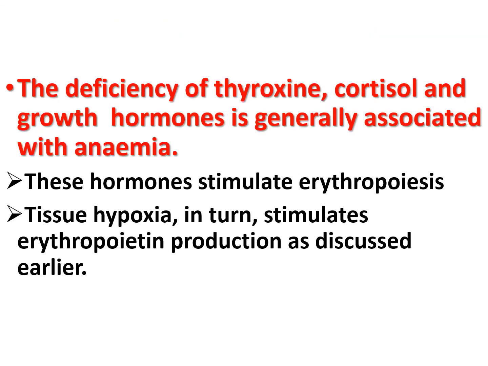The deficiency of thyroxine, cortisol and growth hormone is generally associated with anemia. These hormones stimulate erythropoiesis, possibly by increasing the oxygen consumption of the tissues and thereby promoting tissue hypoxia. And tissue hypoxia in turn stimulates erythropoietin production.